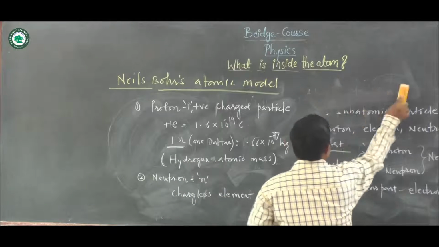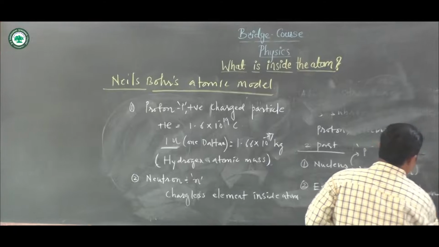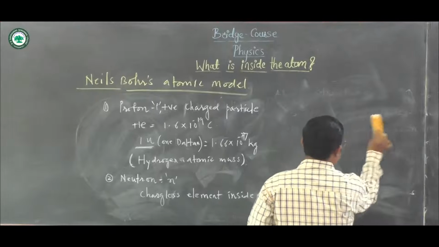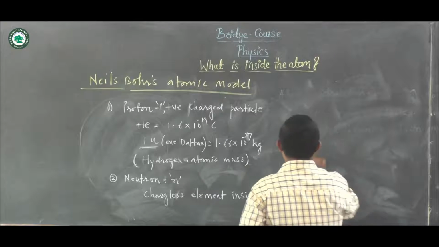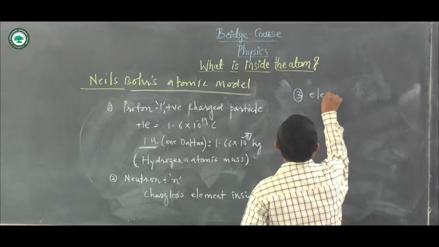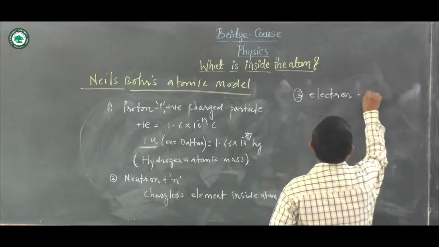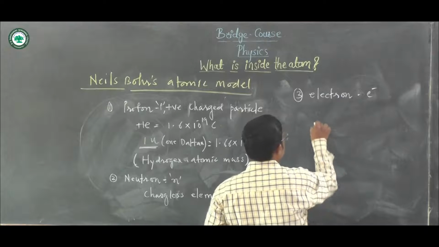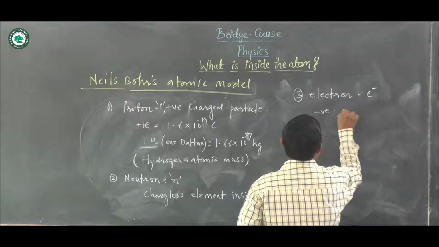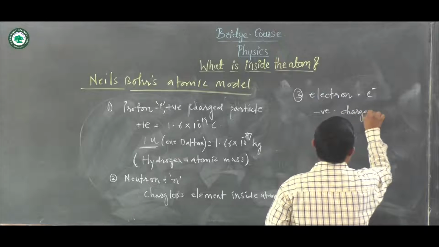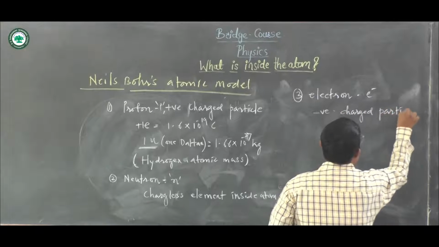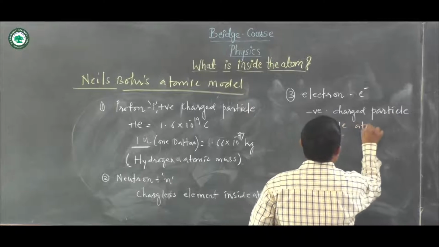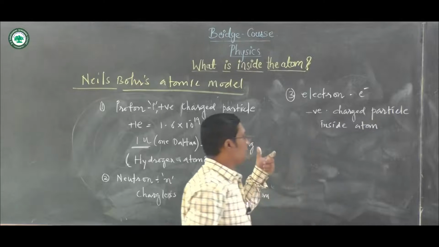The third subatomic particle is the electron. As we know, this electron is a negatively charged particle, which is a subatomic particle inside the atom. The third one is the electron, which is written as e minus. This is the negatively charged particle inside the atom, which revolves around the nucleus.